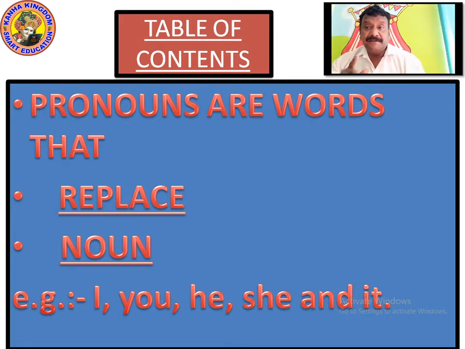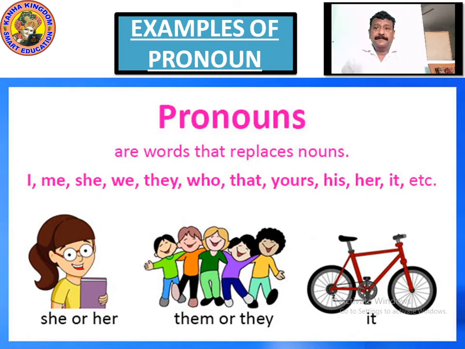For male characters, for boys, he is used. She is used for girls, females. It is used for whom? It is used for animals and things. Please write this down. Now let's see the examples of pronouns. You understood about pronouns? Now we are looking into what a pronoun is. Pronouns are words that replace nouns. For example, I, me, she or her is for female.